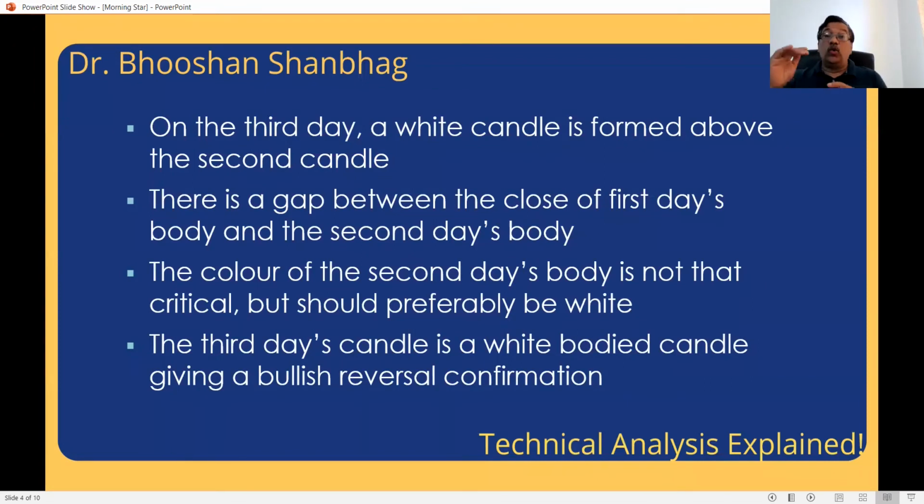On the third day, you get a white candle, preferably above the body of the second candle. The second day's body color is not very important. White, of course, gives a better indication. Black doesn't give that much.